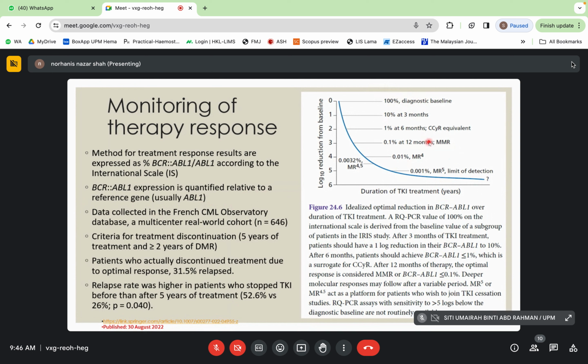So this is how we monitor the therapy response lah at log reduction. So basically dekat 3 months 10%, 6 months 1%, 12 months 0.1, and deep molecular response MR4, 4.5 dengan 5.